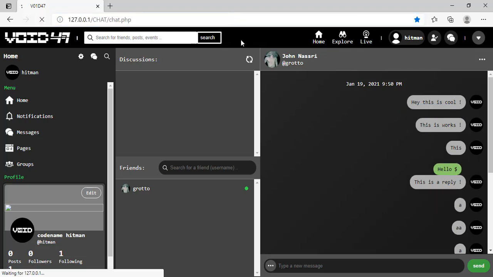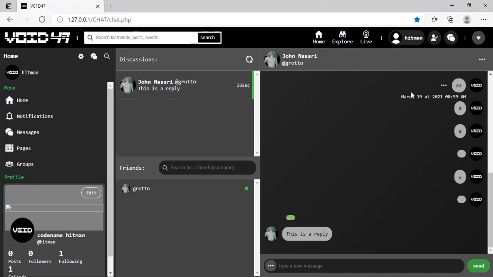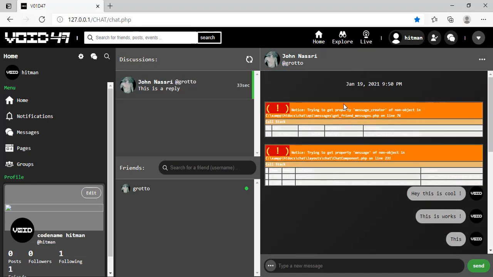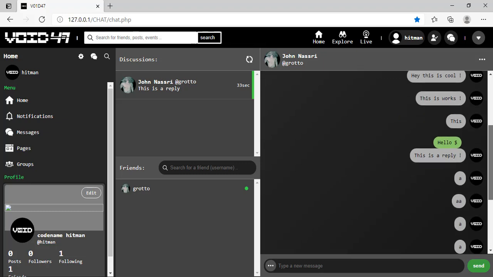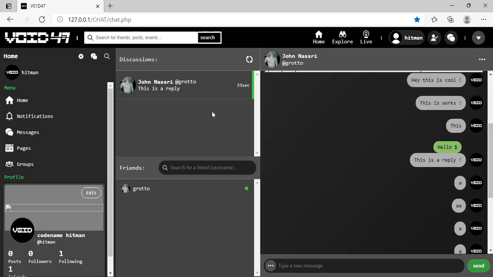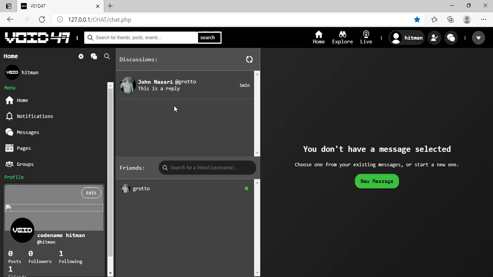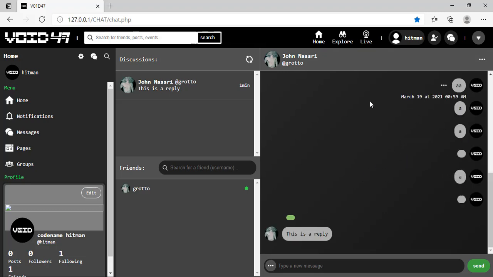Now let's refresh, let's select this, and as you can see we have some errors. I don't know the reason why we have this, trying to get message of no objects. Basically that's because we delete a message and we try to access a property of this message. But as I said, you can use this code and fix the bugs in it. You can try your best and fix all the errors and so on.